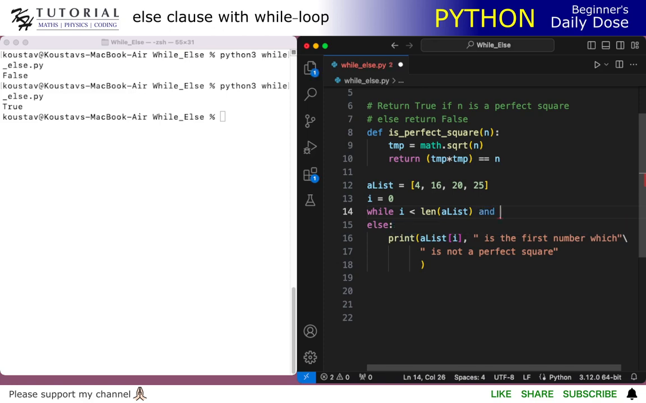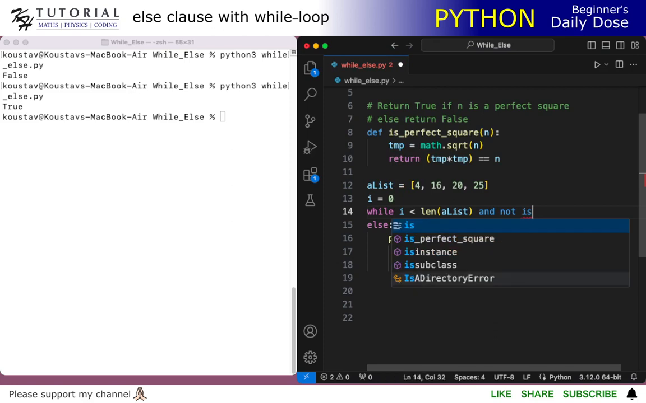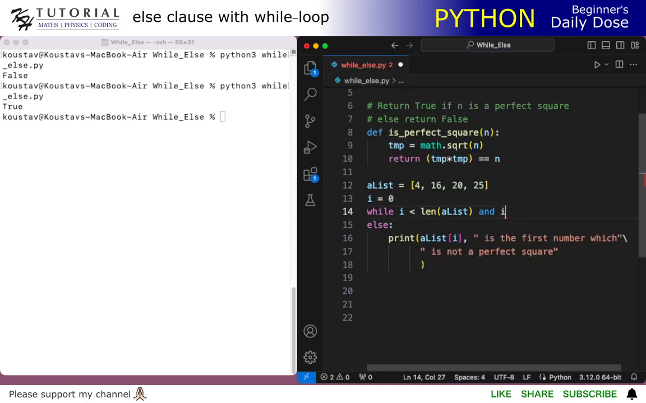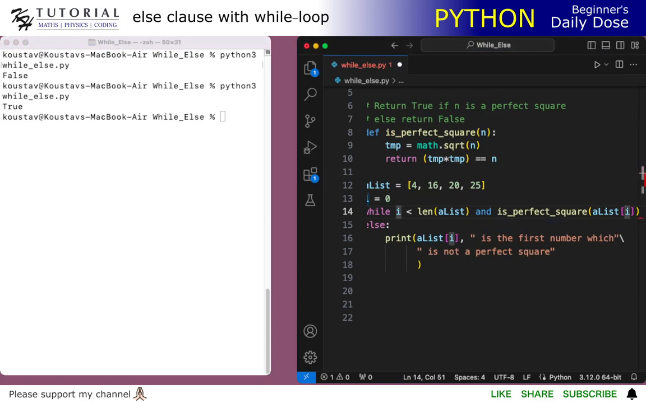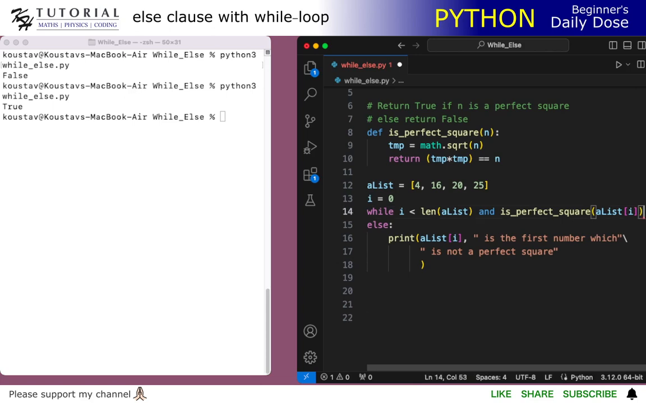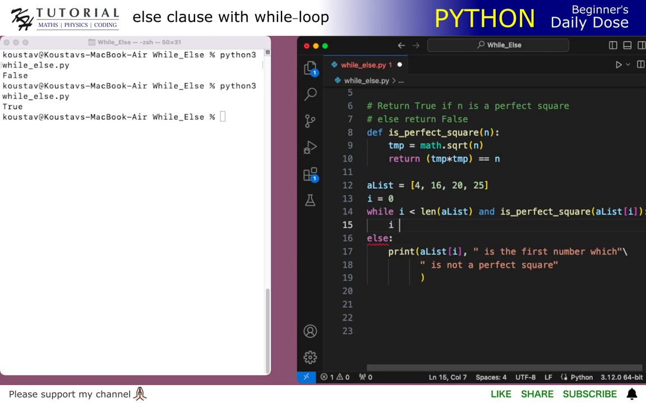and not is perfect square, the condition has to be false. So, and is perfect square. If we do this while, and obviously inside the while loop we have to increment the index variable.